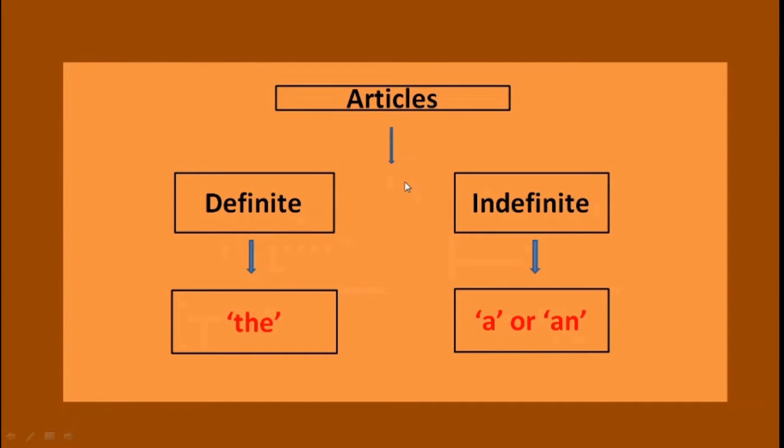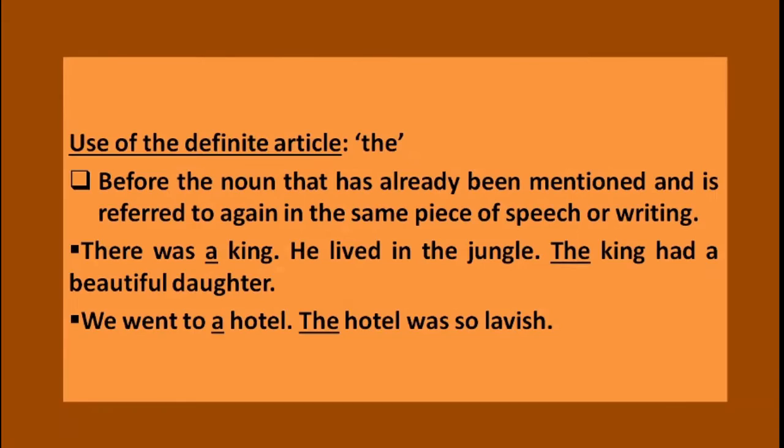Now let's see articles. These articles are divided into two groups, definite and indefinite. The word the is used in English to refer to a person or thing that is identified or specified. That's why it is called a definite article. A and an are indefinite articles. They refer to non-specific nouns. Now this slide contains the rules of the definite article the.